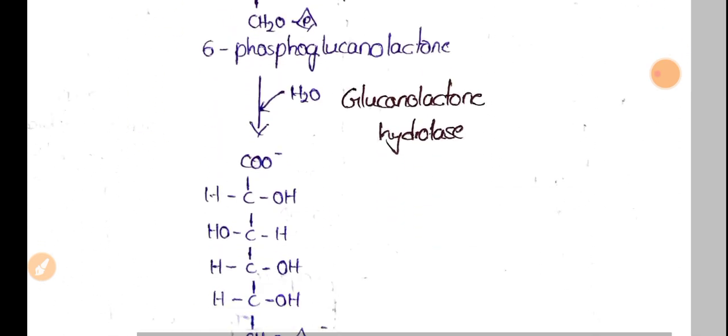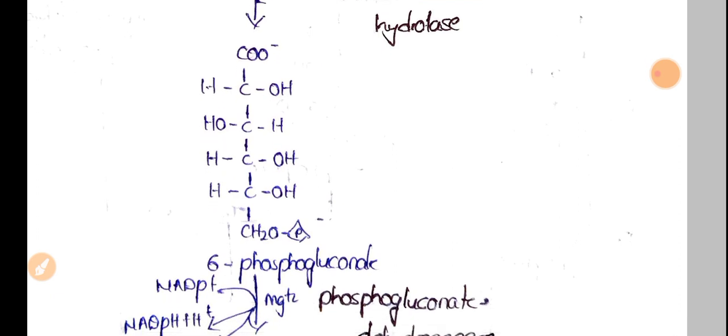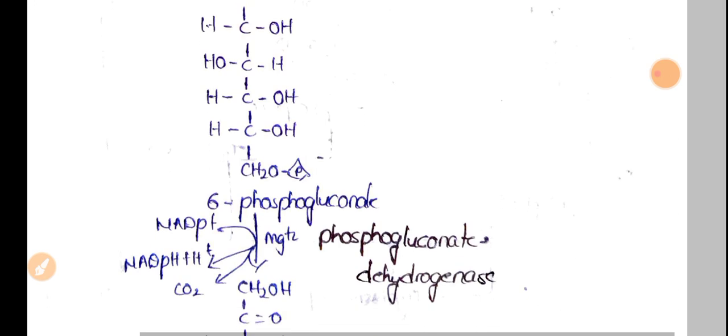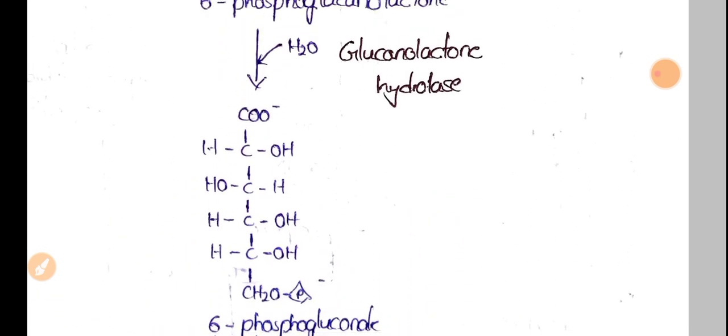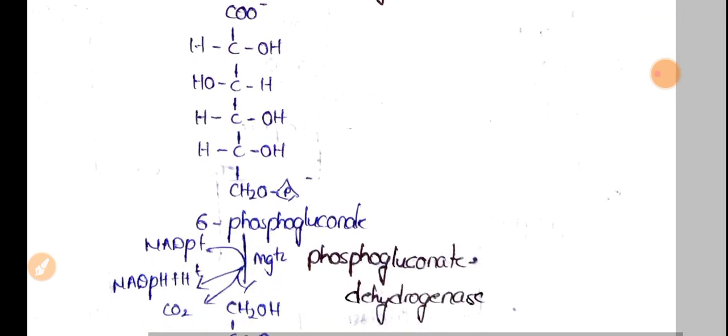And in the second step, what happened? This particular 6-phosphogluconolactone is converted into 6-phosphogluconate, and the enzyme is gluconolactone hydrolase, and here a water molecule will be utilized.